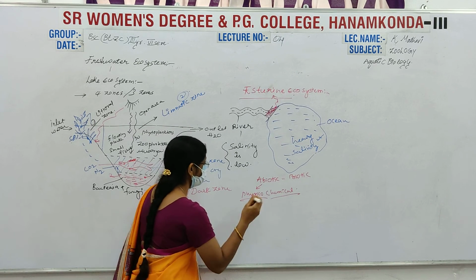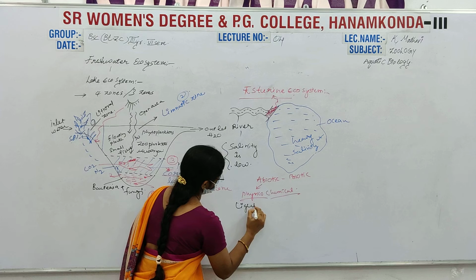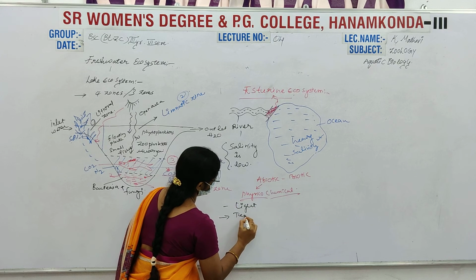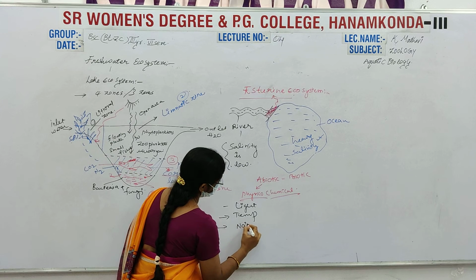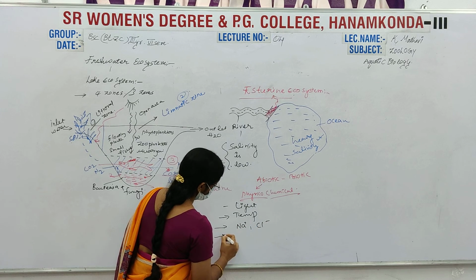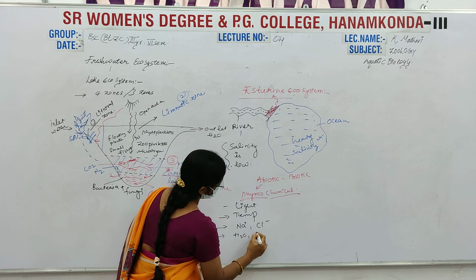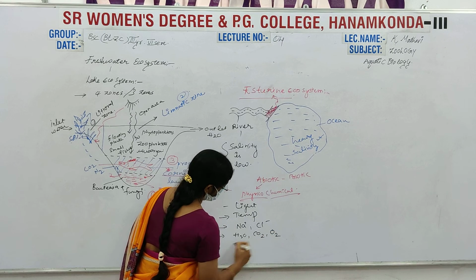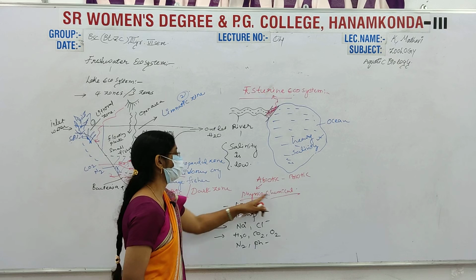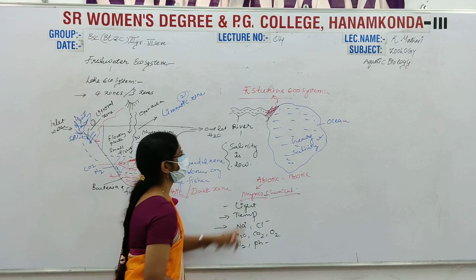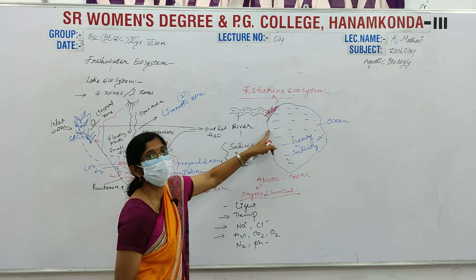Right. Here light, sunlight, and next is temperature. The salinity, which means sodium plus chloride, the salts, and next is water, carbon dioxide, and oxygen, and nitrates and phosphorus. These are all the physico-chemical characteristics of the area. They can always change.